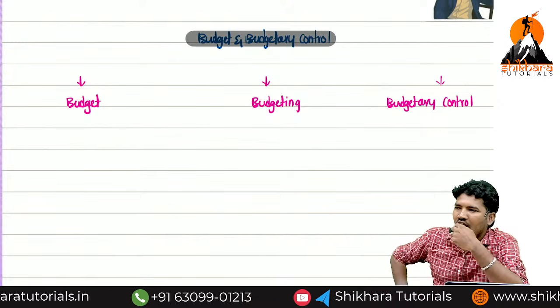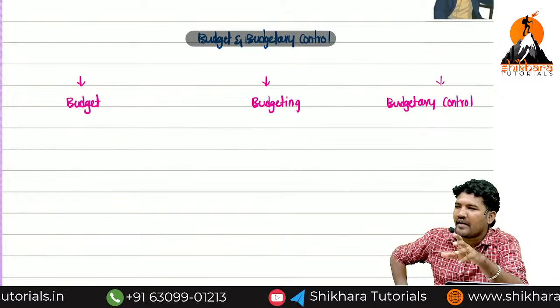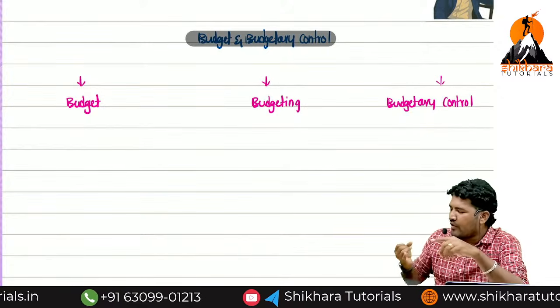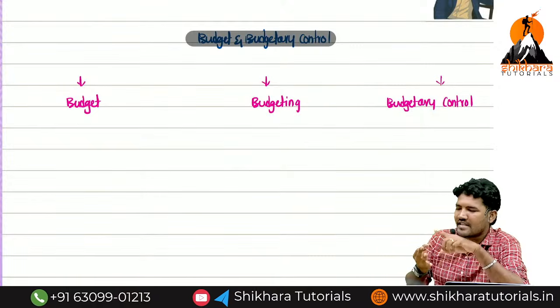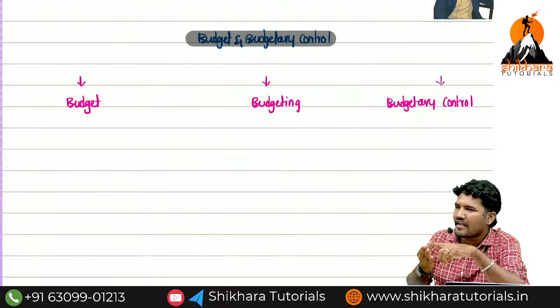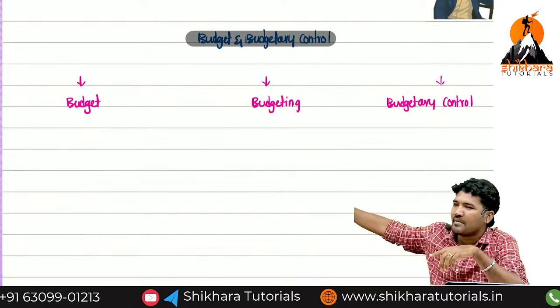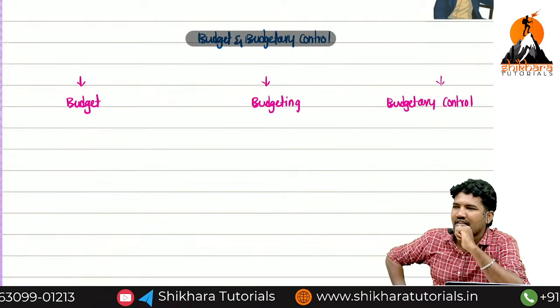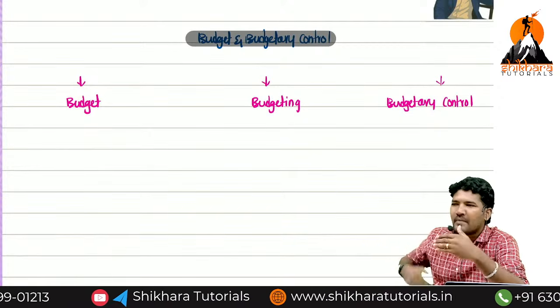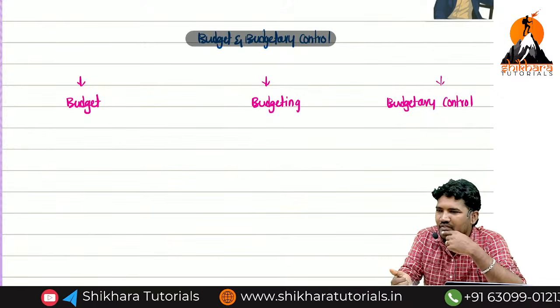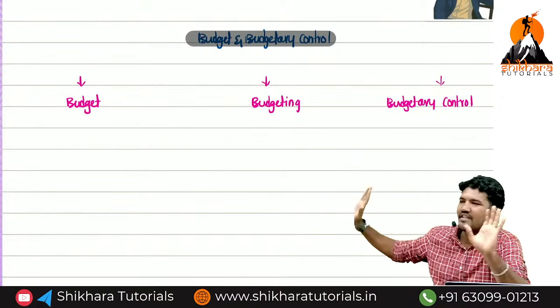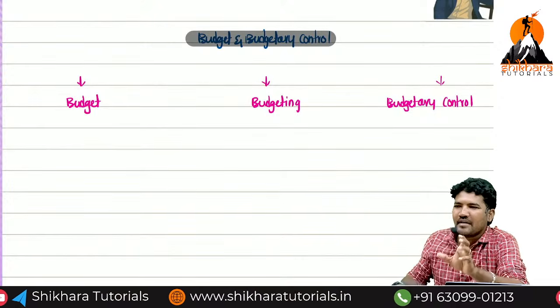Be clear? Now for completion of CMA Inter, you prepared a plan. You need to take a coaching and revision exams and study hours. The planning, implementation of the planning is nothing but budgeting. Are you guys clear? Now after completion of the syllabus, they will give a schedule, revision exam schedule. Yes or no? That is nothing but budgeting. The timetable is nothing but budgeting.